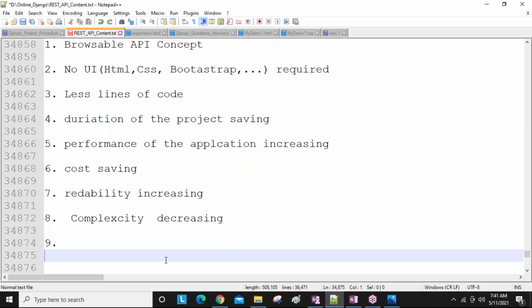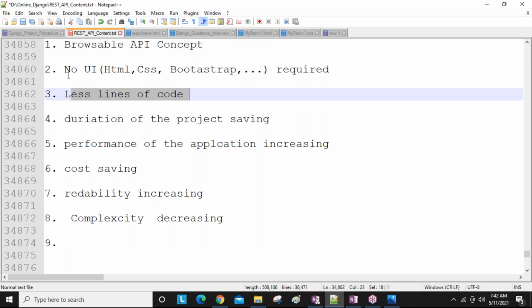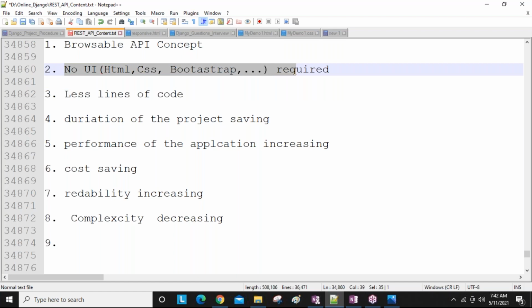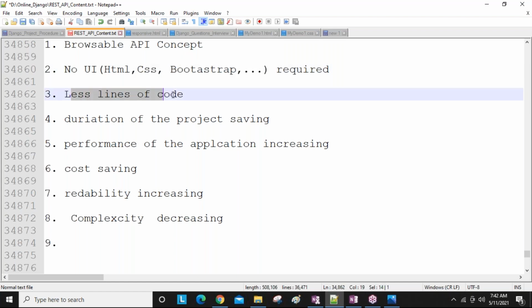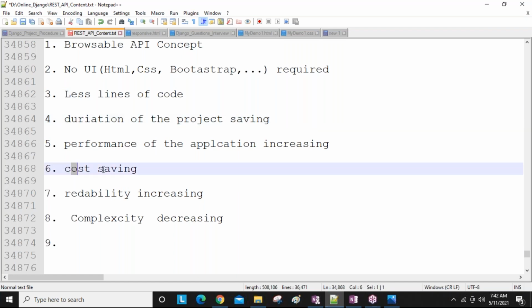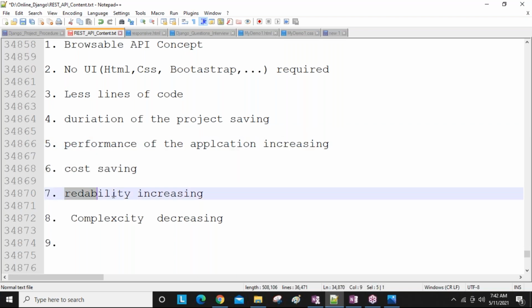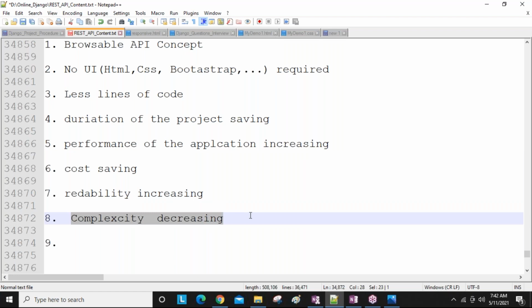So these all are the benefits, guys. One point you are going to take: because of the browsable API concept, we are going to write fewer lines of code. Why fewer lines of code? Because no HTML code is required here. And because of writing fewer lines of code, cost of the project, duration of the project saving, performance of the application increasing, readability increasing, complexity decreasing. These all points come because of less lines of code.